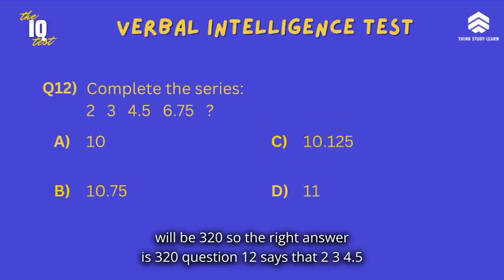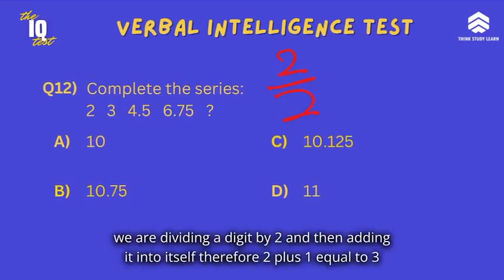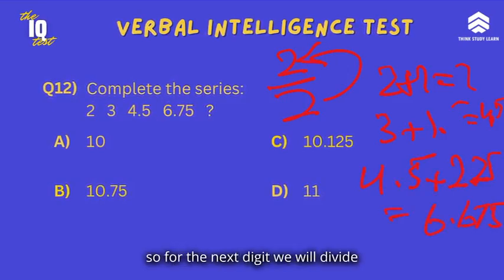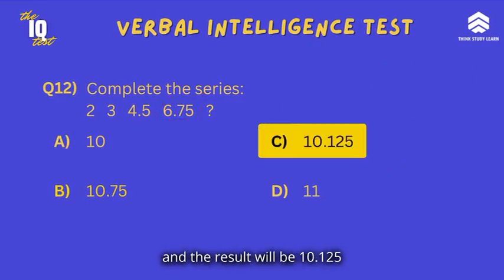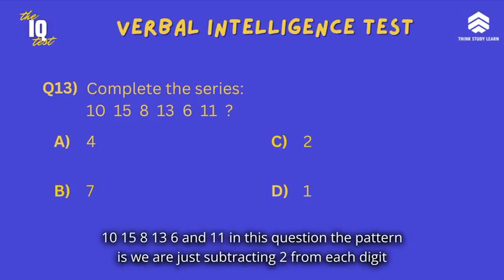Question 12 says that 2, 3, 4.5 and 6.75. In this question, we are dividing a digit by 2 and then adding it into itself. Therefore, 2 plus 1 equal to 3 and 3 plus 1.5 equal to 4.5. 4.5 plus 2.25 is equal to 6.75. So for the next digit, we will divide 6.75 by 2 and then add it in 6.75 and the result will be 10.125.